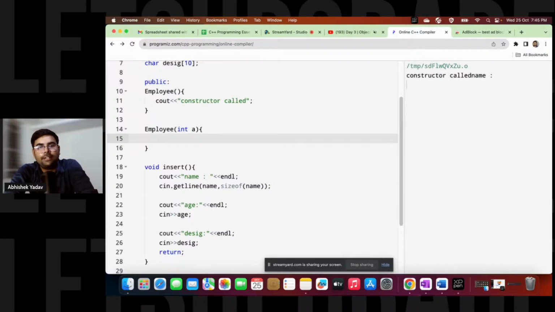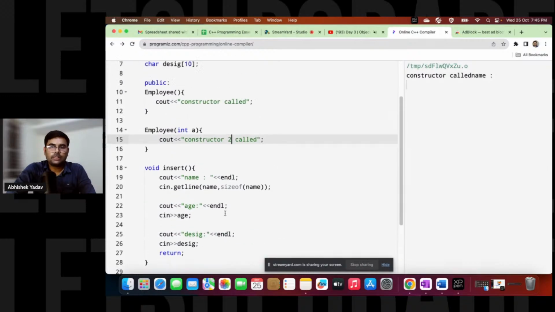How do you give differentiation? By the parameters, right? So here you can see at line number 10, this constructor has no parameter. At line number 14, this constructor has one parameter, right? And let me see now. Constructor called and constructor 2 called.